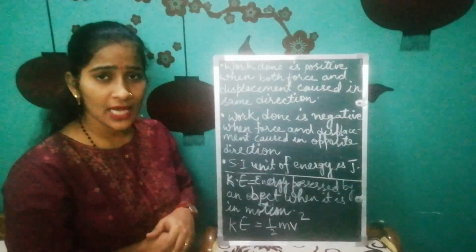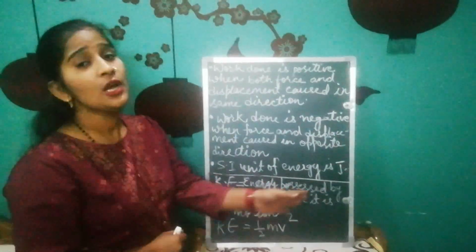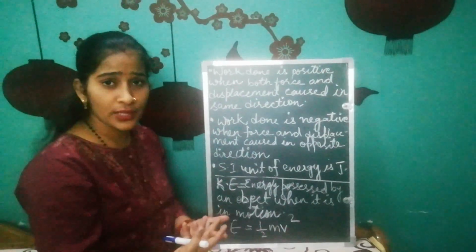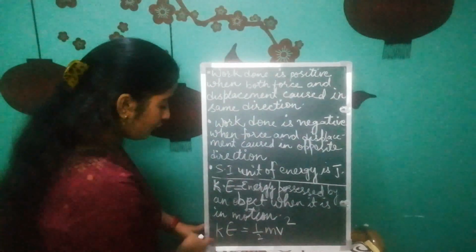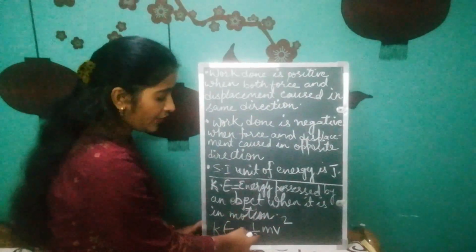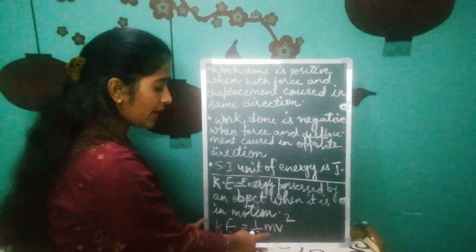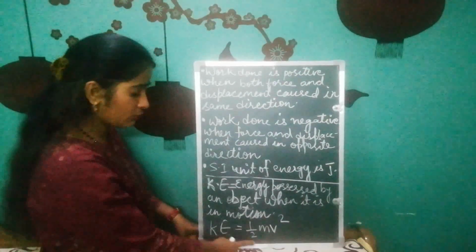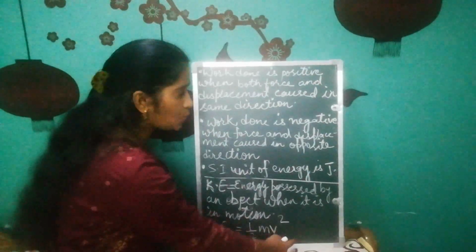What is kinetic energy, class? Kinetic energy is the energy possessed by an object due to its motion. Whenever an object is in motion, what kind of energy gets stored in that body? Kinetic energy gets stored in that body, class. And the formula to calculate kinetic energy is what? Kinetic energy equals half the product of mass and velocity square, where m is the mass of the body and v is the velocity or speed of the body. So kinetic energy equals half m v square, class.